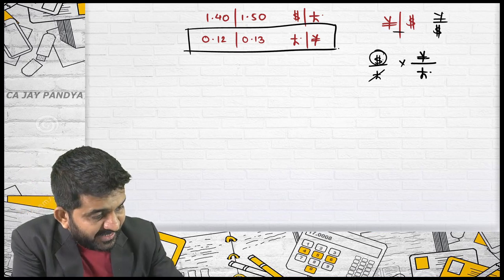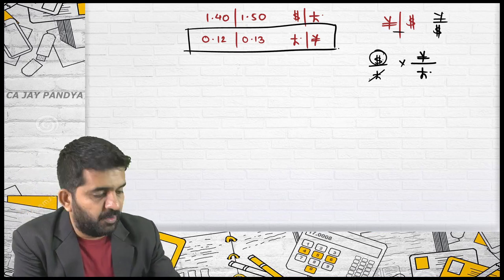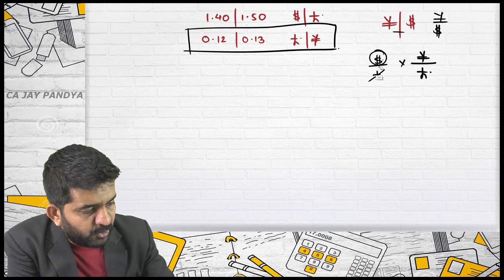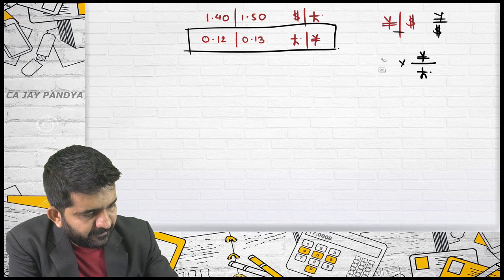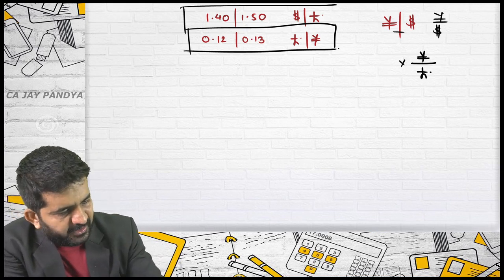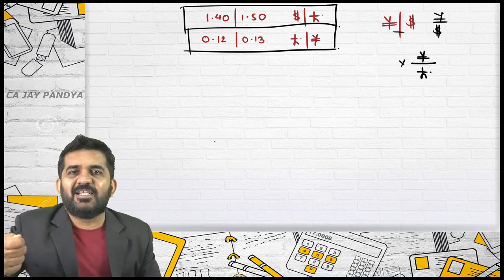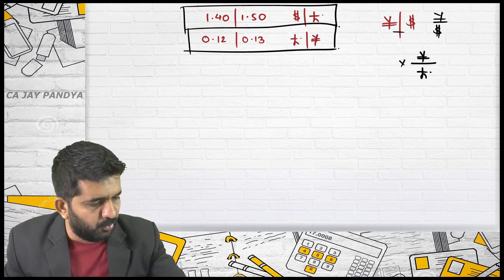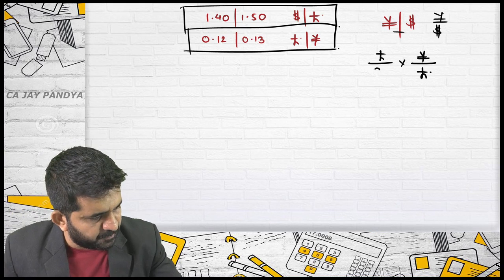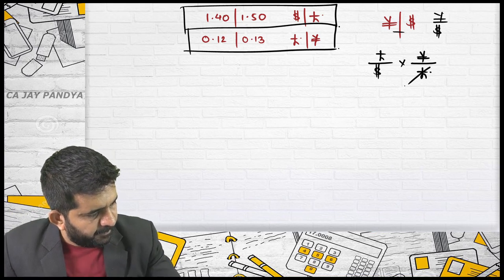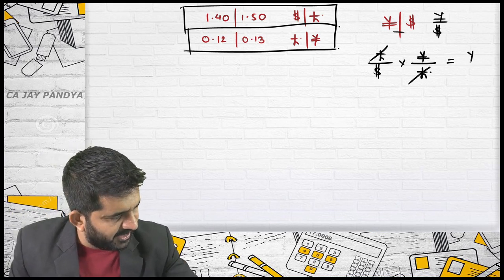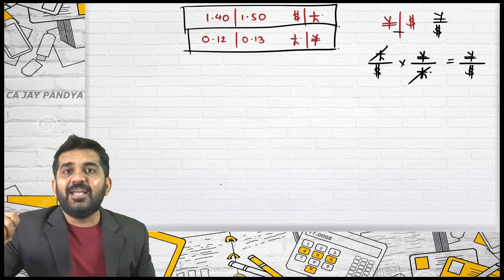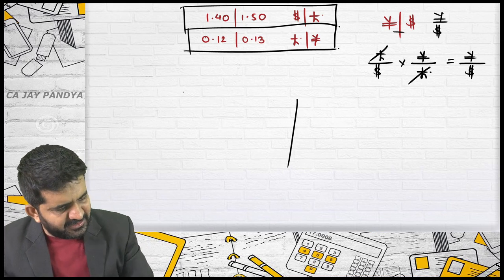But once yen comes over here and pound comes over here, your pound already is in the denominator. So I even need to reciprocal this. Whatever is done in this red rectangle, I need to reciprocal both the rates. If I reciprocal this it is pound per dollar. Pound will get cancelled and I will get the answer of yen per dollar.